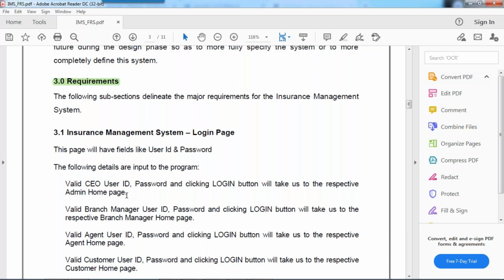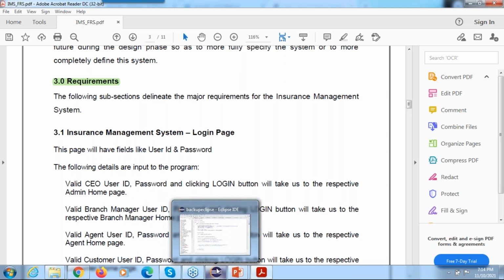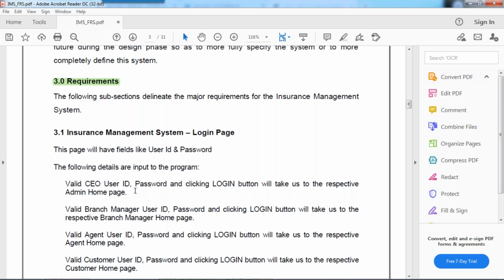Hey, this is a defect. This is not working as per the given requirement. What is the given requirement? Valid user ID, valid password, click on the login button, and this page will take you to the admin home page. But while I'm checking, I'm not seeing the admin home page. I'm seeing 505, page not found, the server is not responding. I'm getting something different. Then you can simply reject.